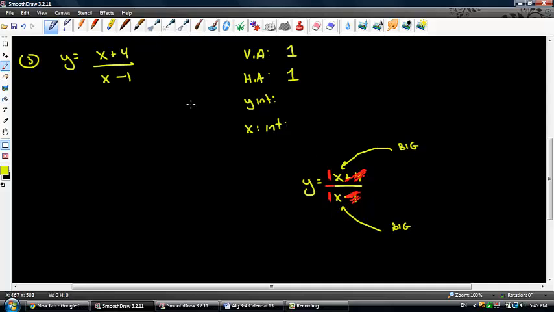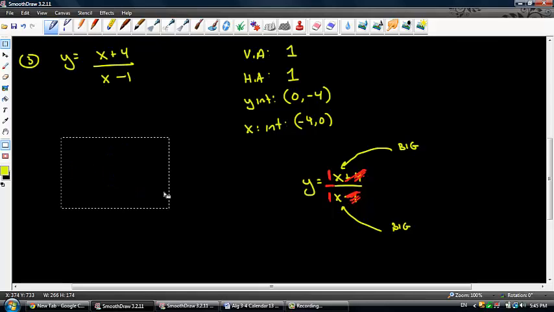All right? Hopefully that wasn't too confusing. The y-intercept occurs when x equals 0. So if I put in a 0 under x and a 0 under x here, I get 4 divided by negative 1. That's negative. Oops, sorry, not going to jump that far ahead. 0, negative 4. And my x-intercept is going to occur when I let y equals 0. So that's 0 equals x plus 4 over x minus 1. If I multiply by x minus 1, that's going to go away. Subtract 4 from both sides. X-intercept is going to be at negative 4, 0. Okay, like I said, eventually this is going to get a lot easier, but sometimes it just takes about 5 or 10,000 of them.